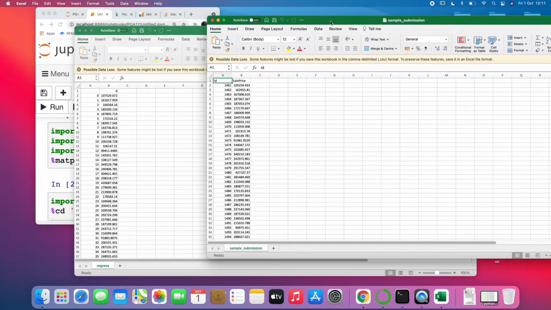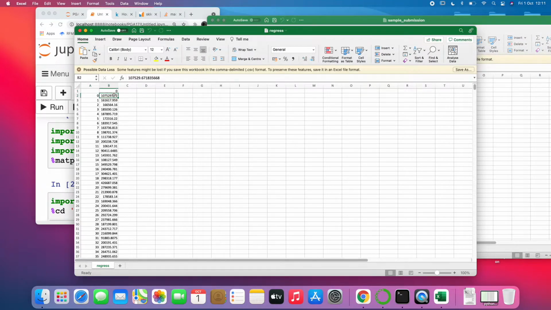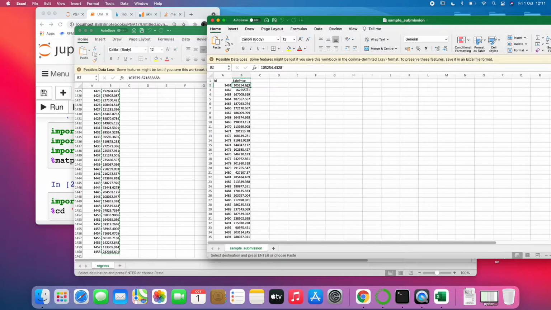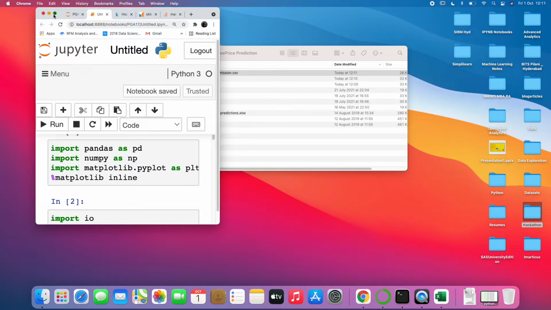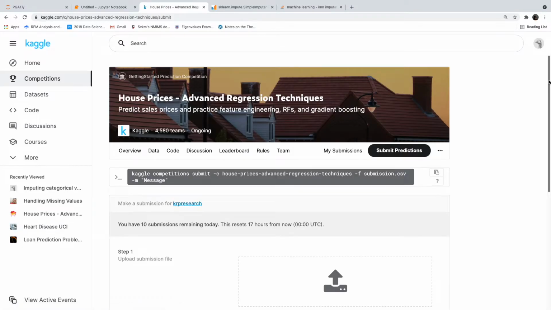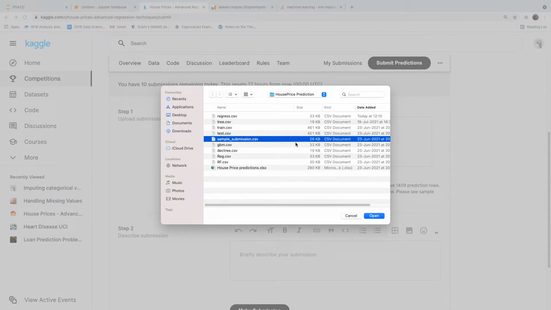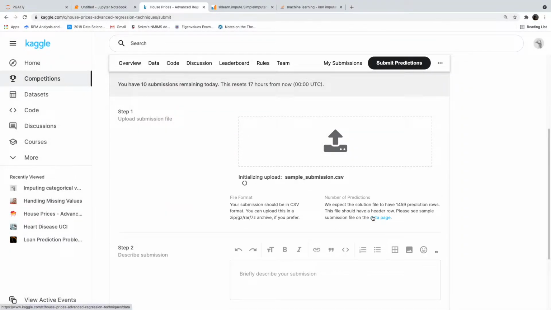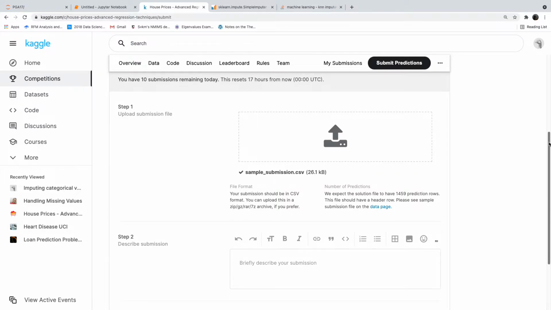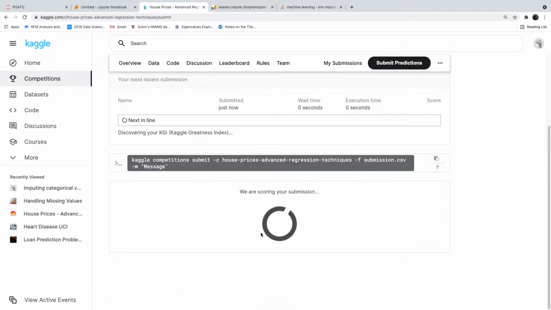This is my sample submission file. Copy from the second row, Control Shift down arrow, Control C, paste them or overwrite the sale price, Control V, Control S, override the sale price, and then close everything, go to the competition site, submit prediction, upload the sample submission CSV, then make submission.